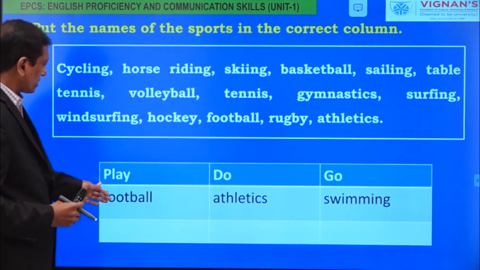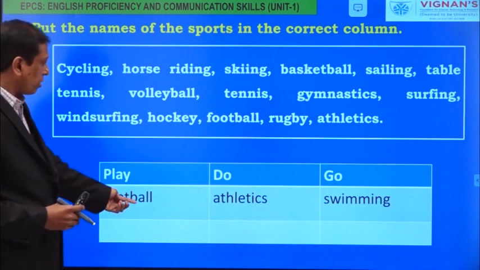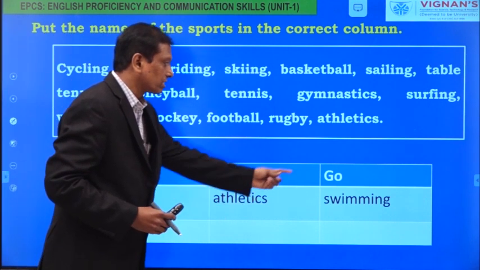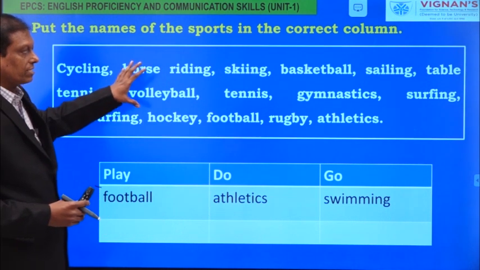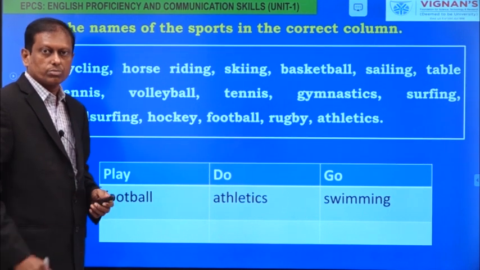The first one is done for you. Football is a game that we play with a ball, that's why it is play football. Do athletics. Go swimming. Please place the remaining words in their suitable columns.